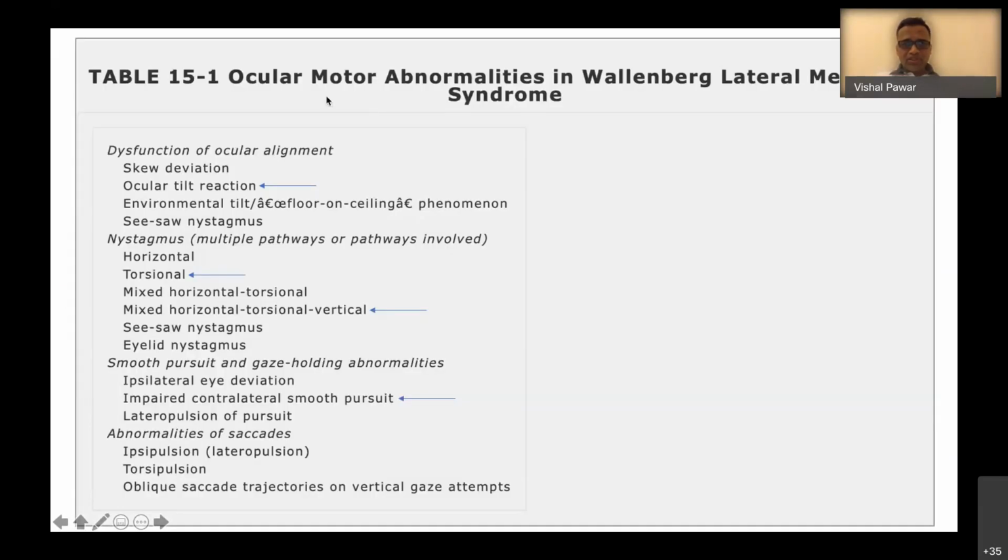Now coming to different ocular motor abnormalities in Wallenberg syndrome, that is lateral medullary syndrome, which we are suspecting.